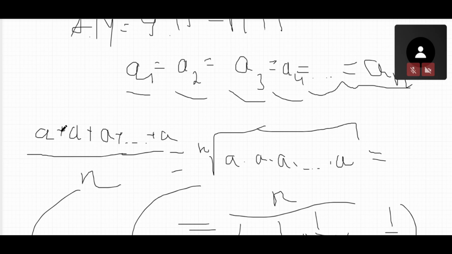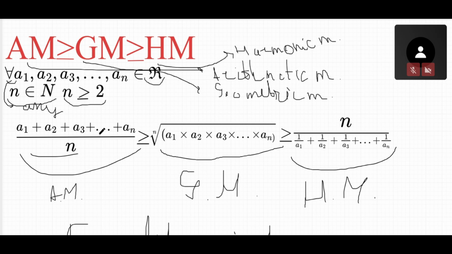You will ask when we use AM-GM-HM. There's a kind of question in Olympiads, for example, that gives some expression and says find the minimum value of something. You can find it with GM, or you can find it with AM. That will be very useful for you.